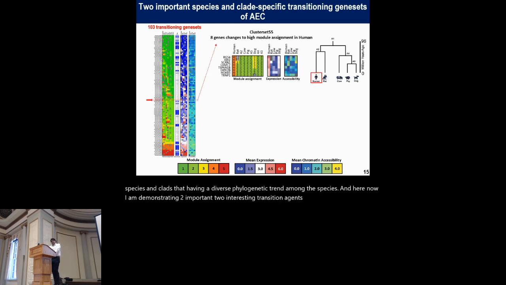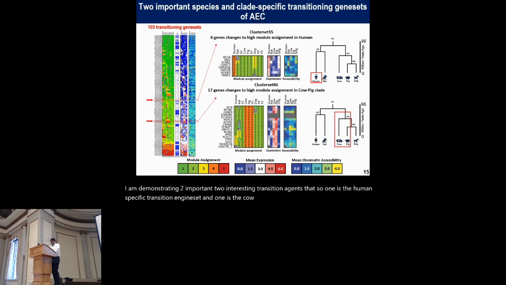One is the human specific transitioning gene set and one is the cow-pea clade specific transitioning gene set. In the human specific transitioning gene set, cluster set 55, in human, it changes to a high module assignment compared to the other species. And in the cow-pea clade specific transitioning gene set, that is cluster set 86, 17 genes change to a high expression module assignment compared to other species and clades.